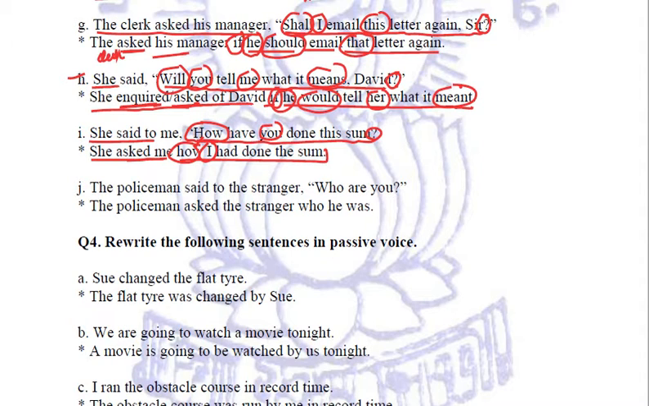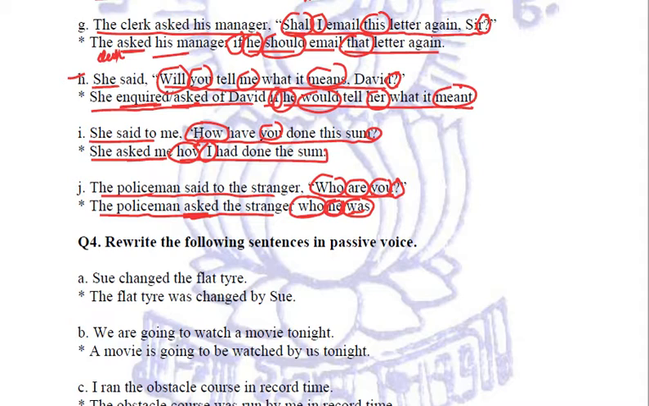Let us see the next sentence. The policeman said to the stranger, who are you? Again question mark. So this question mark will be replaced by asked. The policeman asked the stranger who he was. You is converted into he. Are is converted into past form was. Who remains the same. No if or whether.